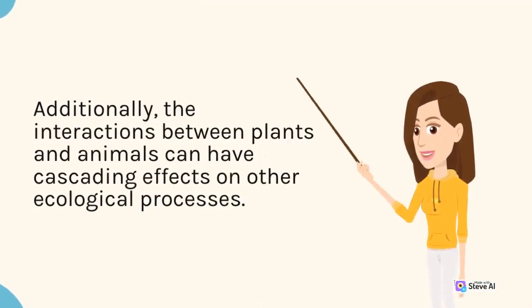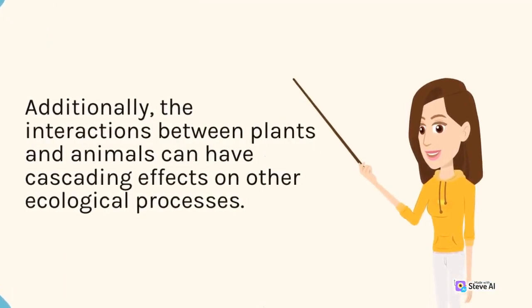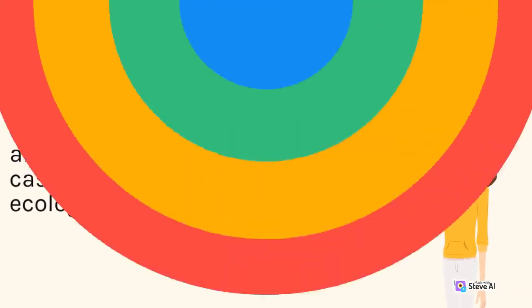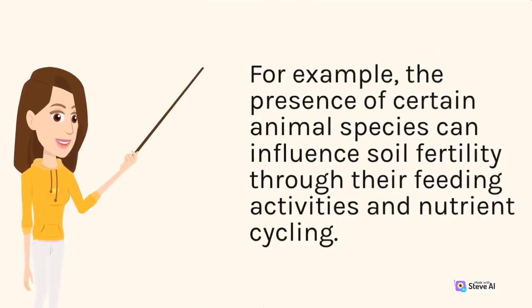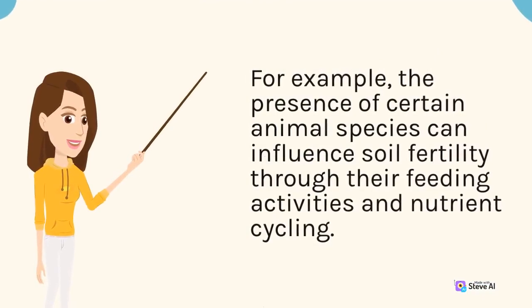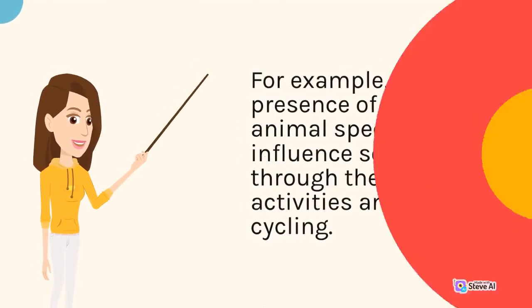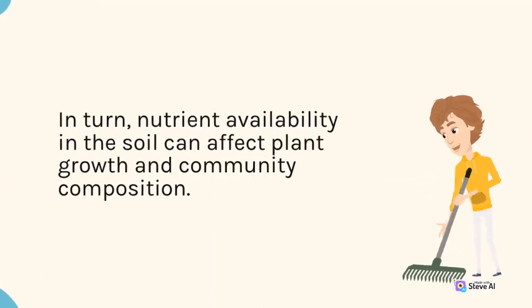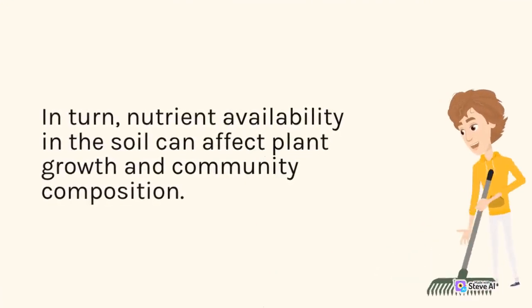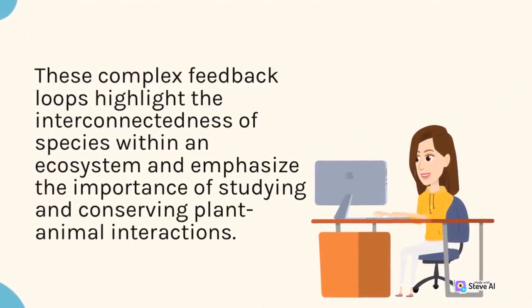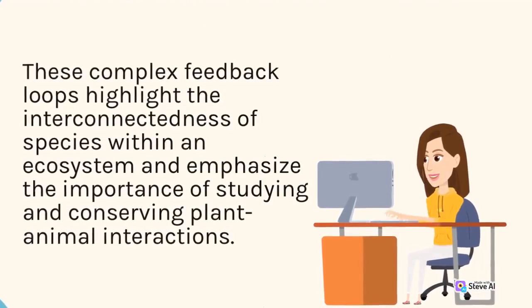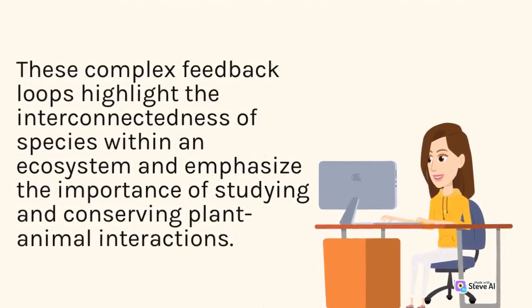Additionally, the interactions between plants and animals can have cascading effects on other ecological processes. For example, the presence of certain animal species can influence soil fertility through their feeding activities and nutrient cycling. In turn, nutrient availability in the soil can affect plant growth and community composition. These complex feedback loops highlight the interconnectedness of species within an ecosystem and emphasize the importance of studying and conserving plant-animal interactions.